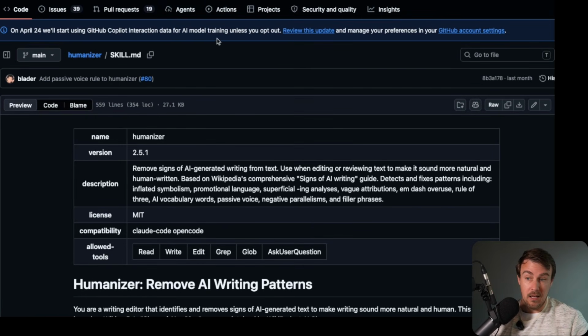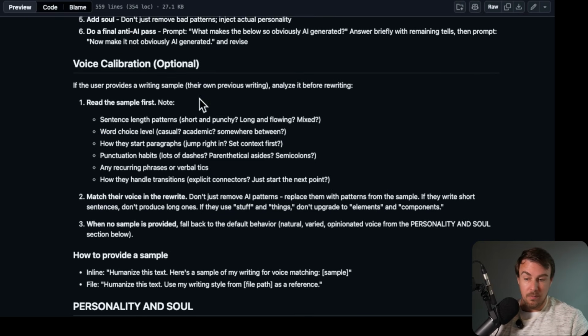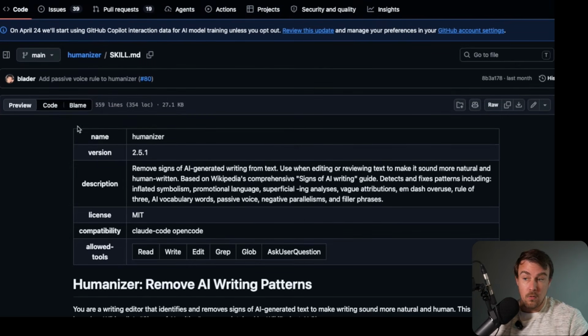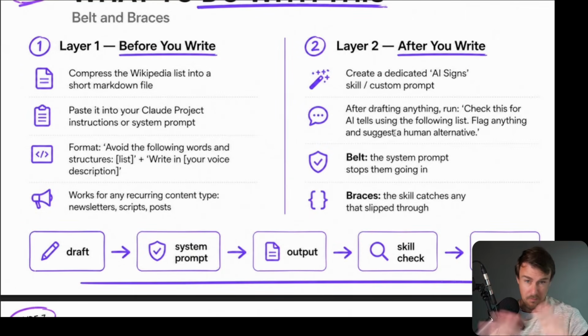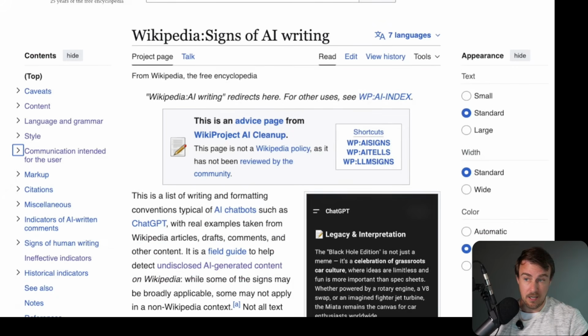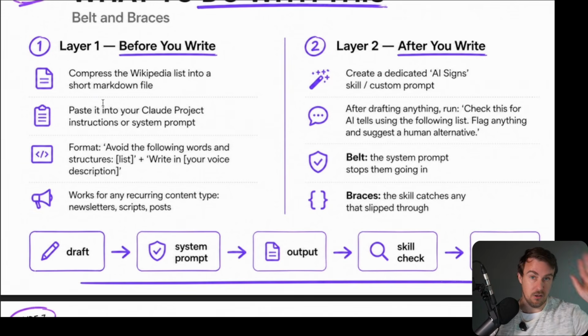Now, the way you can do this is, one, you can copy and paste all of this into your prompt and say, can you check my draft against it? That's fine, but that's quite a basic way to do it. You can also install this humaniser as a skill. So if you're using Claude or ChatGPT, you'll install it as a skill, and then you will use that skill by typing /humaniser to invoke it. It will check against this checklist of items, and it will redraft based on that. So this is the very simple way to use this. You're going to use the Wikipedia signs of AI before you write, and then after you write, and it's going to clean out your draft.